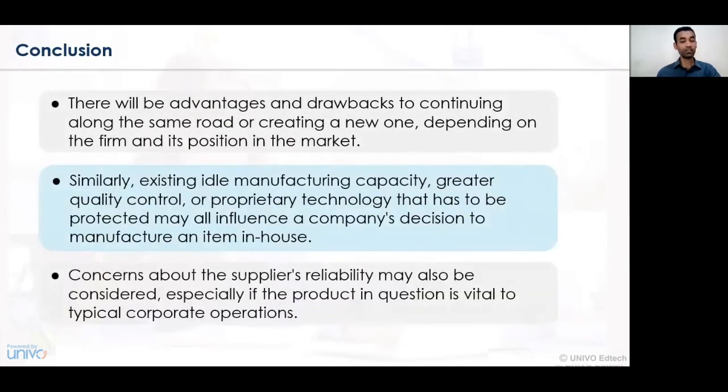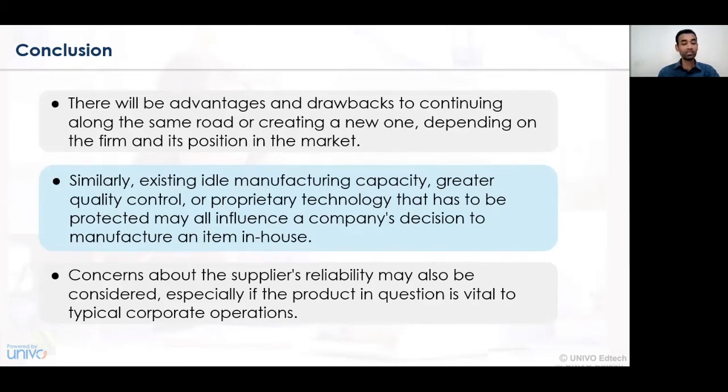So in this stage, we identify the various advantages and drawbacks of continuing the same road with respect to creating a position in the market. That is, when we go to the actual manufacturing activity, we need to either manufacture the product on our own, or outsource a certain activity to a third party. When this activity is outsourced to a third party, the manufacturing activities get diverted and impacted, and accordingly the financial decision gets more complex, because when a buying decision is undertaken, the terms and conditions laid by the seller, and the coordination, communication or mutual agreement between the parties, play an important role.